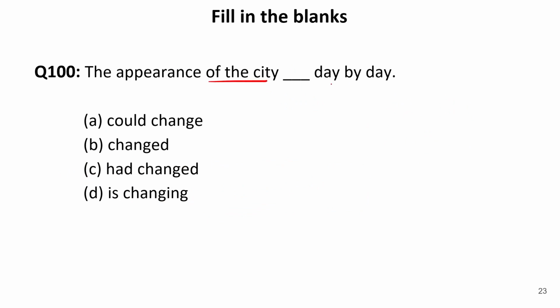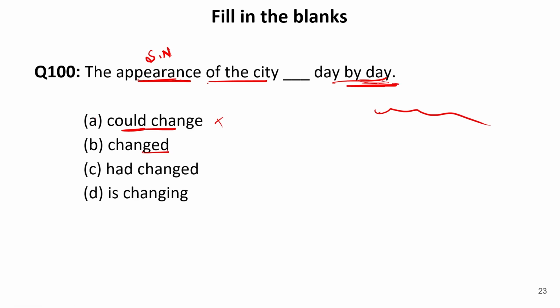Now let us move to the next one. The appearance of the city dash day by day. Now, day by day refers to when something is going on. The appearance of the city, appearance is an abstract noun. This is a singular noun, so we need the singular form of verb. Now let us see the options. Could change. Could change refers to the ability, and could is the past tense. But the sentence over here is in present tense. So this cannot be the answer.